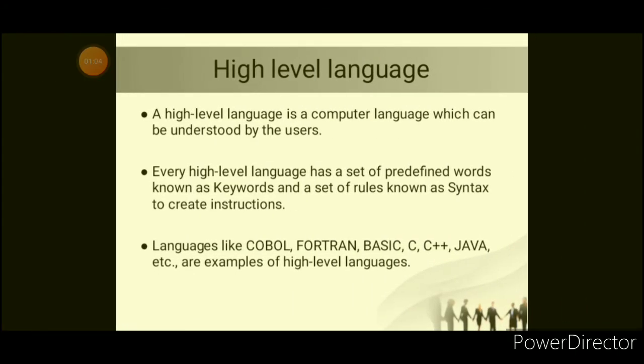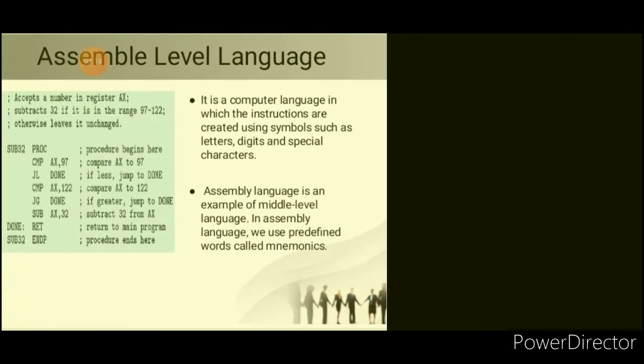High level language. See, high level language is the language which is understood by the user. That means the language by which we do programming to make software is called the high level language. For example, Fortran, Basic, C++, Java are examples of high level language.